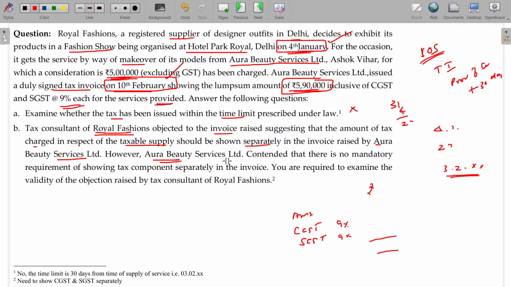However, Aura Beauty Services Limited contended that there is no mandatory requirement of showing tax components separately in the invoice. You are required to examine the validity. So the valid statement is what Royal Fashions objected, which is correct. They have to show it separately, not in a consolidated manner. They need to show CGST and SGST separately along with their own rate also. Is that okay?